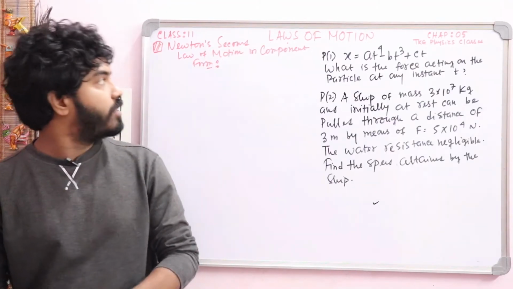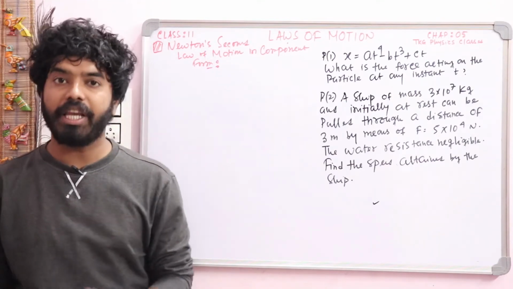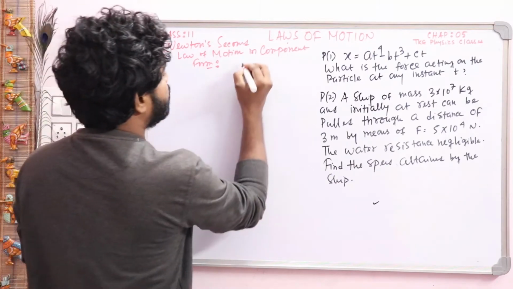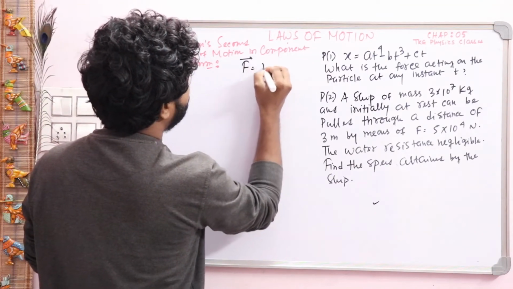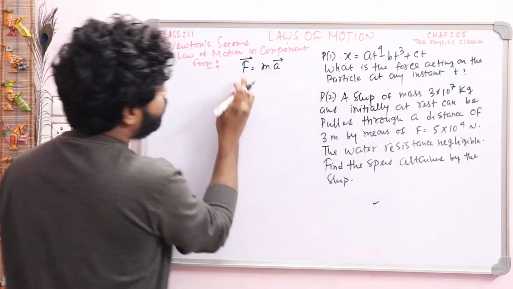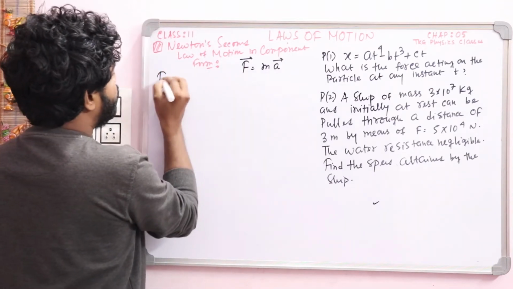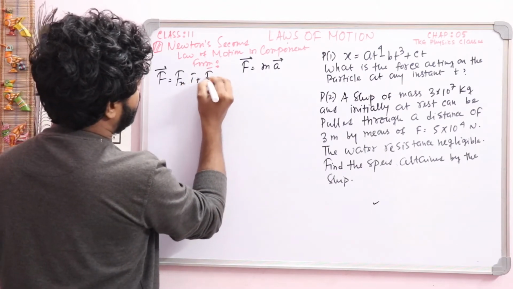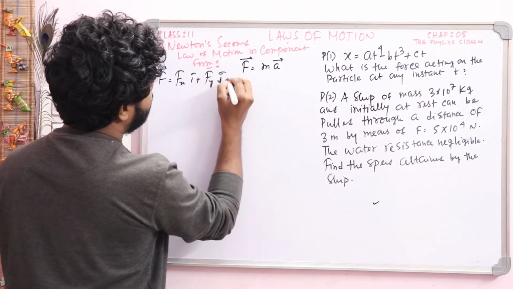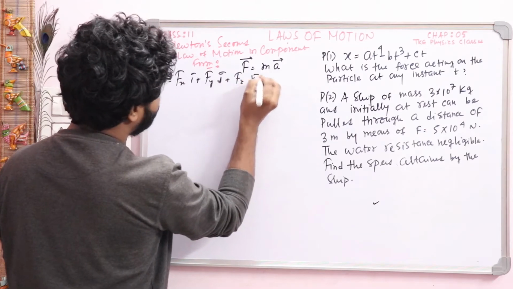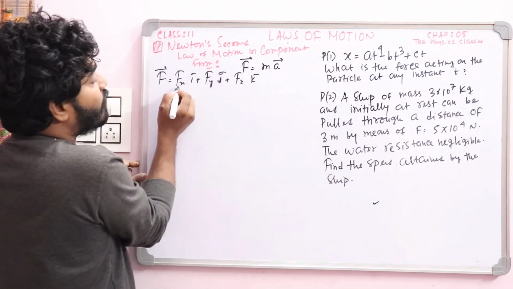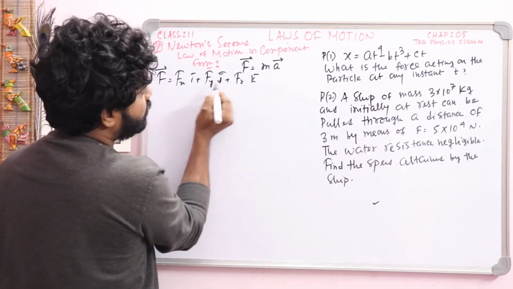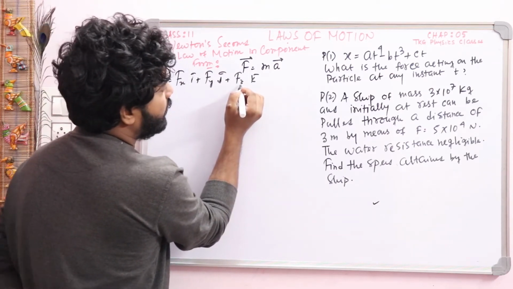Okay, now we will discuss Newton's second law of motion in component form. All of you know the formula of force, that is F vector equal to m into a vector. Here force is a vector quantity, so you can write F vector equal to Fx i cap plus Fy j cap plus Fz k cap. All of you know about Fx, Fy and Fz. Fx is the component of force along x-axis, Fy along y-axis, and Fz along z-axis.